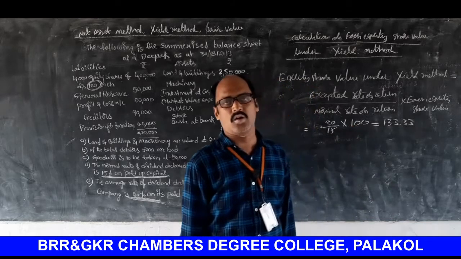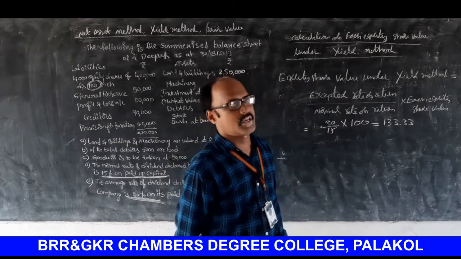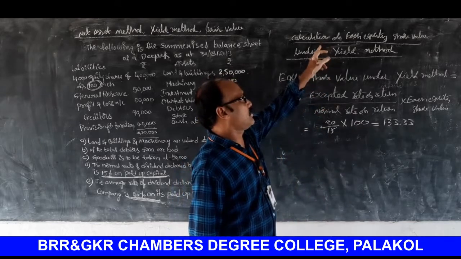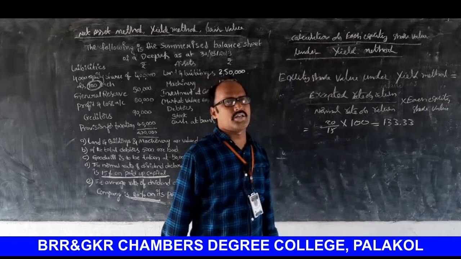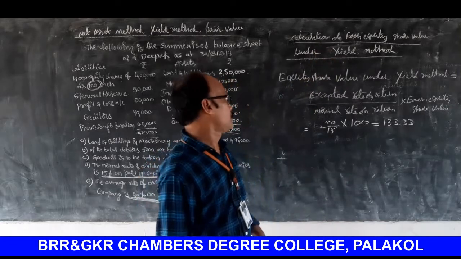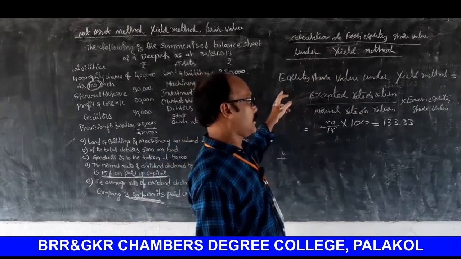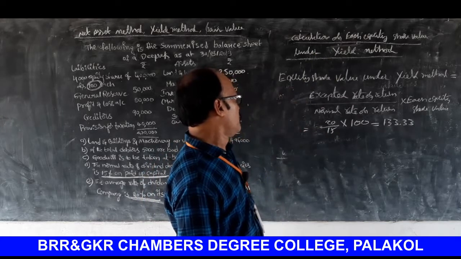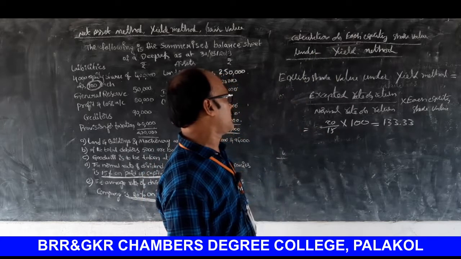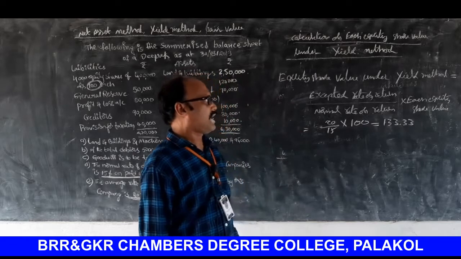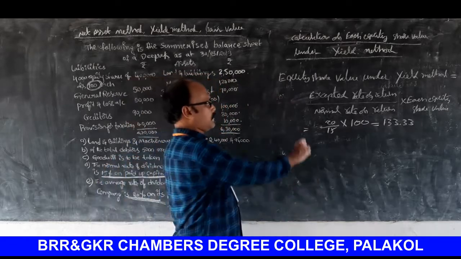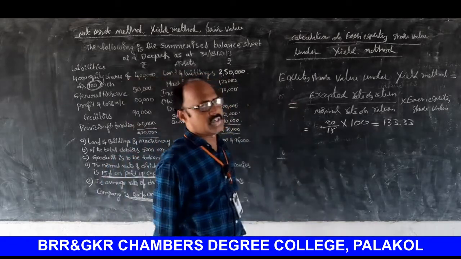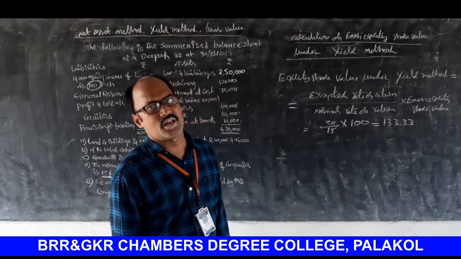Once again, calculation of each equity share value under yield method. So equity share value under yield method is equal to expected rate of return by normal rate of return into each equity share value.